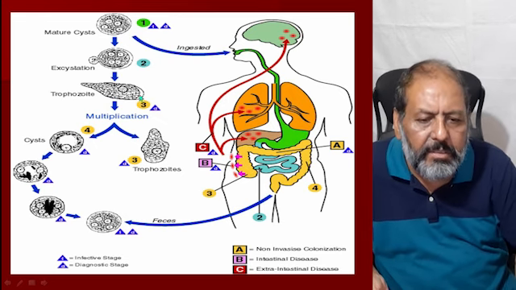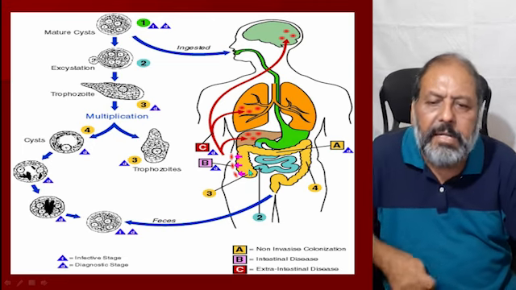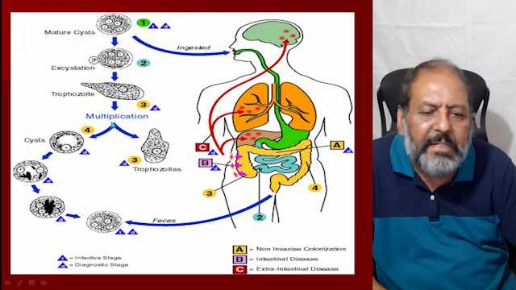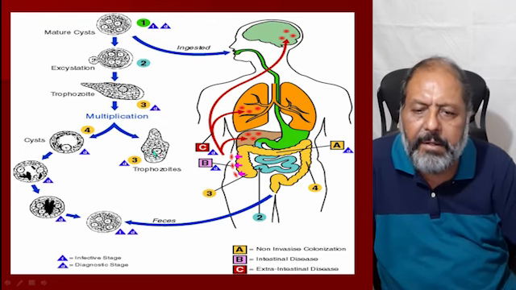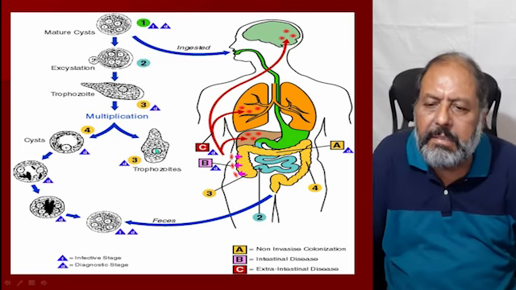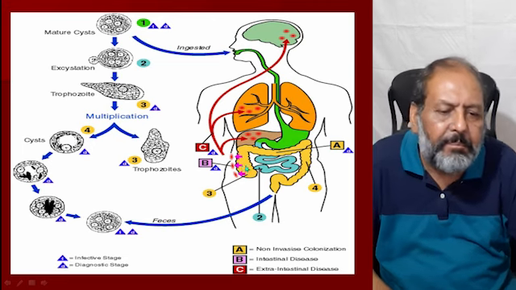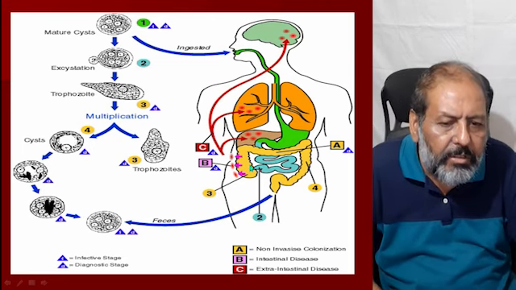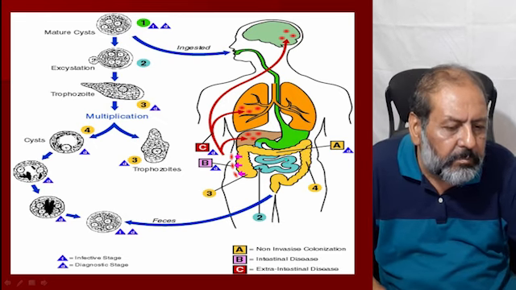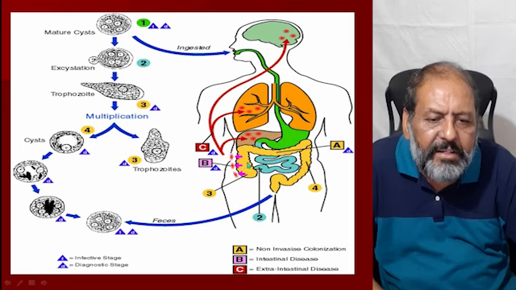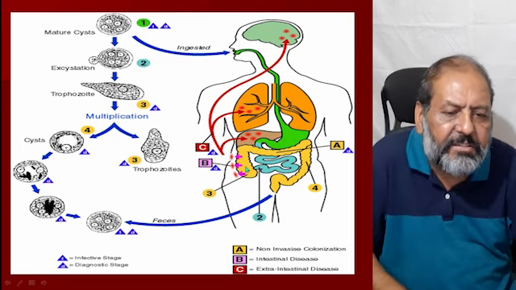yellow here. So these, number 3, are going to reach here. Now here they multiply, as you can see. When they multiply, they become invasive. As one can see in the intestine, these are non-invasive colonization. But when they reach this part, they are going to cause intestinal disease.